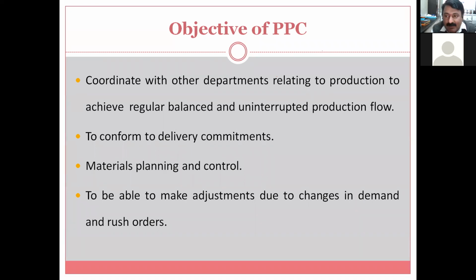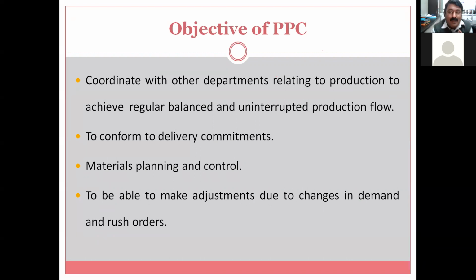Then the tool room head will analyze whether the available stock can sustain for the next 8-10-15 days or 1 month or 1 year, and if not, depending upon the order, the same information can be given to the purchase department and it can be purchased. So I am giving you a different angle: not only related to production, like this also the production flow can be interrupted. Everything is available but the tools are not, and again the production flow is interrupted.